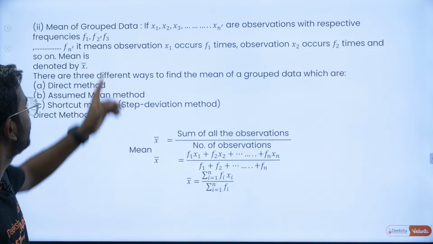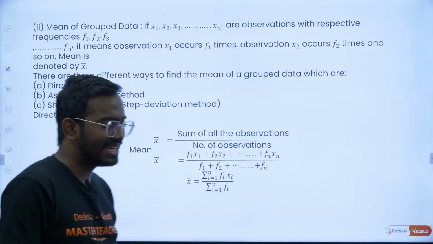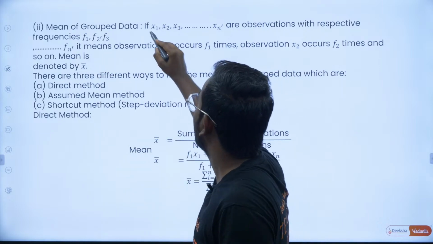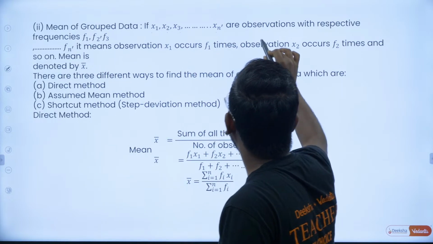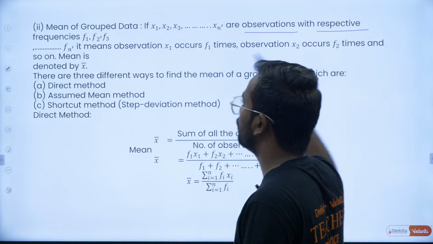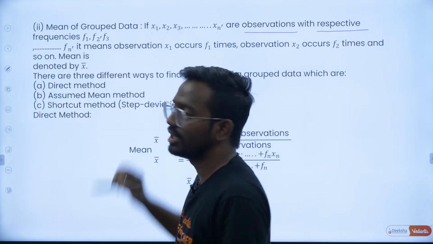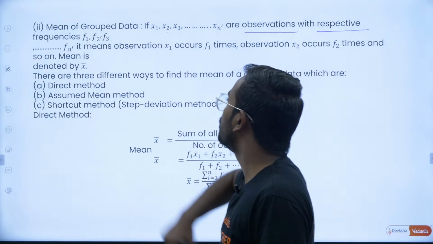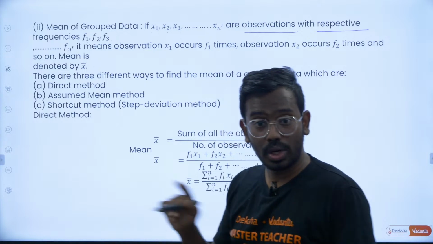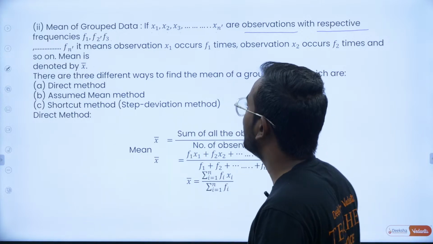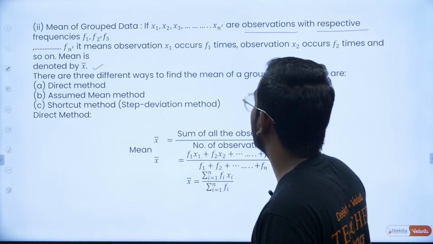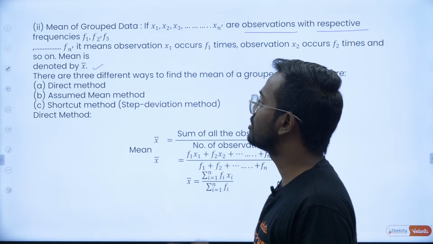So the mean of the grouped data. If suppose the data is grouped now, group data or continuous frequency distribution. So x1, x2, x3 till xn are observations with the respective frequencies f1, f2, f3. So they have given x1 repeated f1 times, x2 repeated f2 times, x3 repeated f3 times, and so on. If that is the case, how do you find the mean? So mean is usually denoted by x bar, and there are 3 ways of getting that.